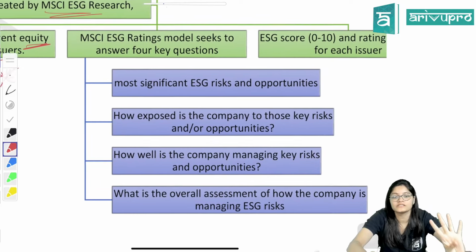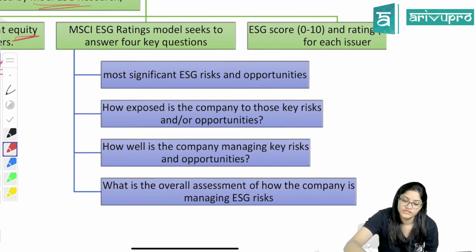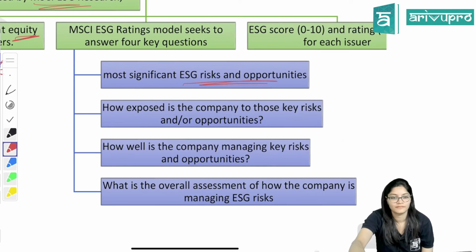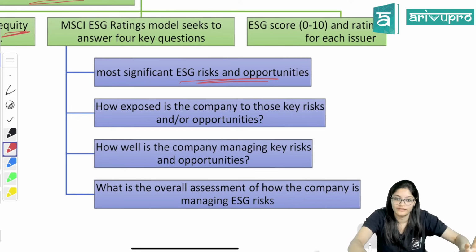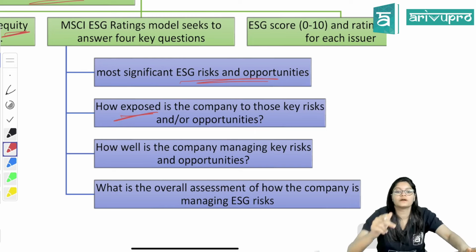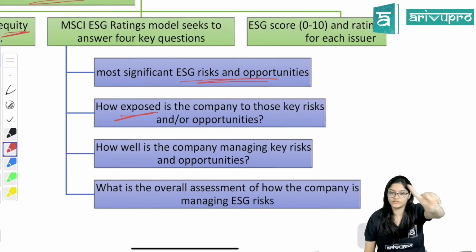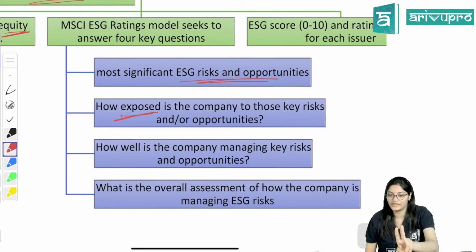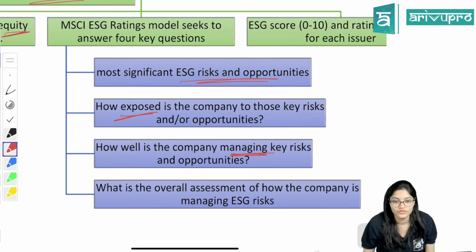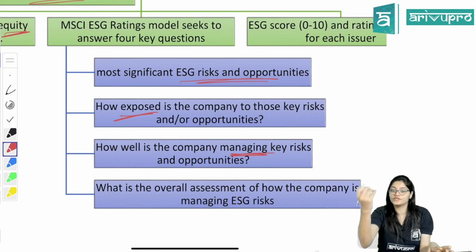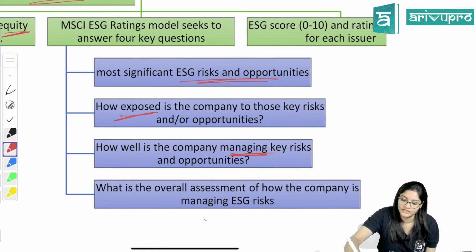Now what does it answer? It answers 4 questions. In this model, they will find out 4 questions. First one, the most significant ESG risks and opportunities. Once you find out risks and opportunities, how is your company exposed to that? How is it going to affect your company? Second, how it is going to impact your organization. Third, how you are managing it. If it is going to impact, you will have to manage also. Risk you have to reduce, opportunities you have to take. Right? And the fourth, what is the overall assessment of how the company is managing the ESG risks?